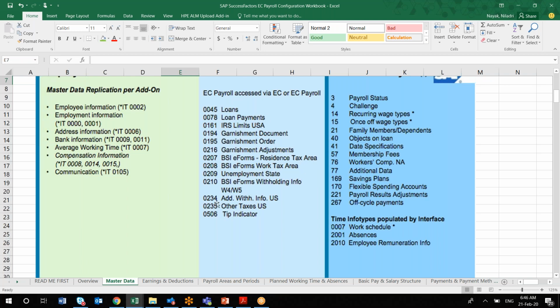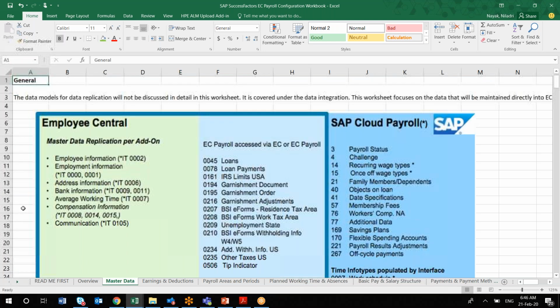Whatever you are using, you have to just capture it in your master data. Okay? That is the idea. Any questions here on the master data, I mean this worksheet?